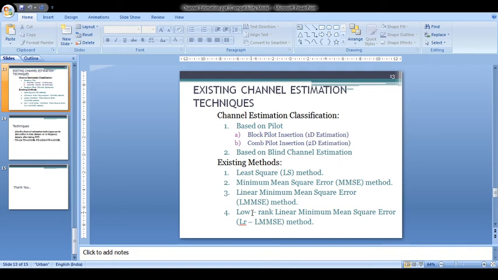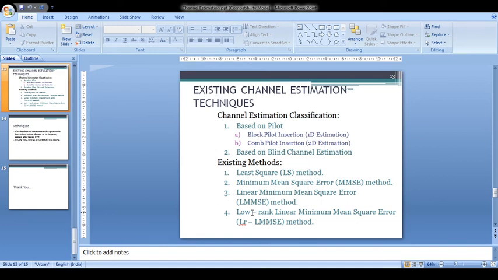It is more disadvantageous. In order to reduce the high mean square error, the second method, called the MMSE method, was discovered. It uses the channel state information and properties in order to estimate the channel in an effective manner. The third method, the LMMSE method, is a combination of LSE as well as MMSE. LSE produces high mean square error that can be reduced in the MMSE method, but in MMSE, the matrix inversion calculation is very tough.